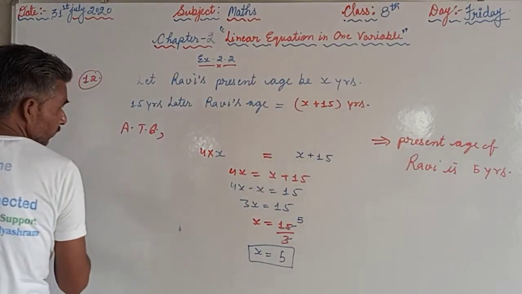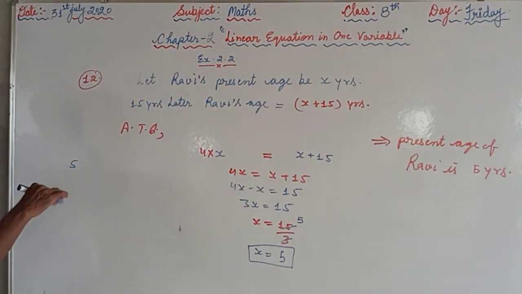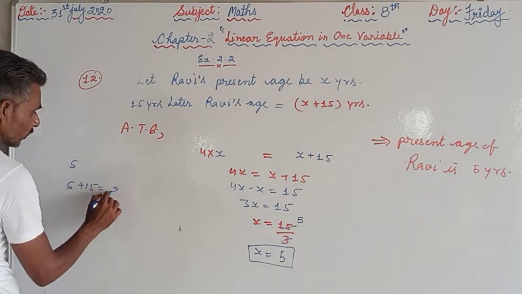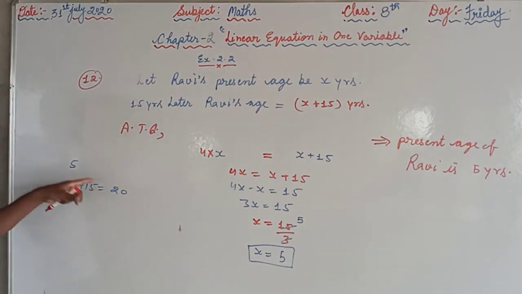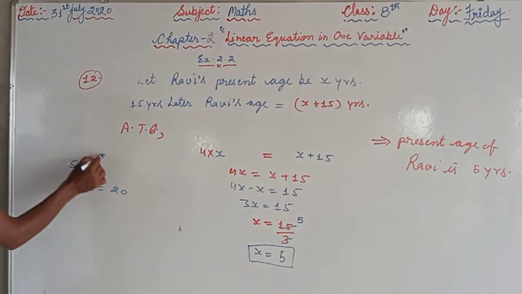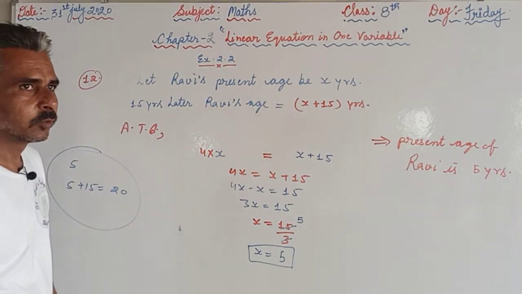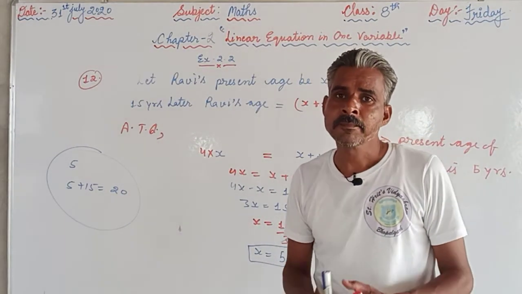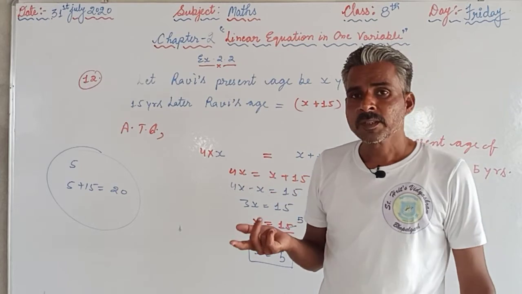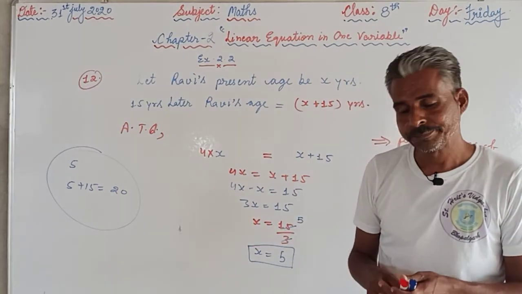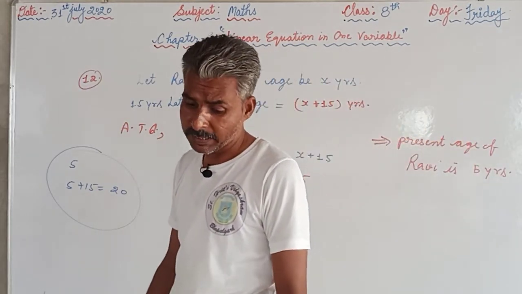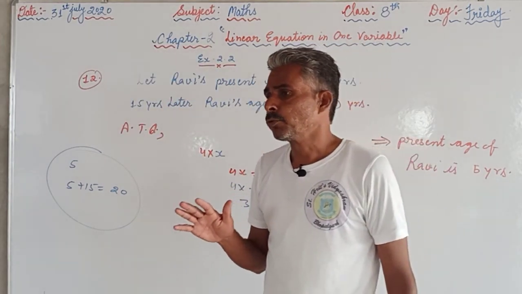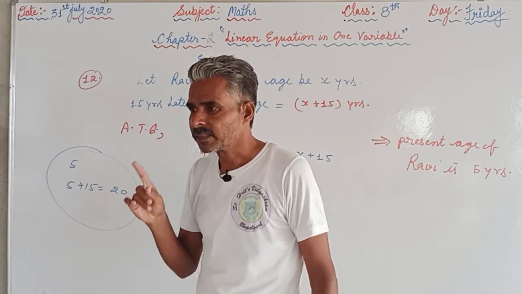Now present age is 5. After 15 years the age becomes 5 plus 15, that is 20. 20 is 4 times of 5. Hence our answer is right. So you are also supposed to verify your answer after completing the answer of the given question. Many methods are there to verify, in the maximum number of questions. Now you are supposed to try the remaining questions of this exercise.